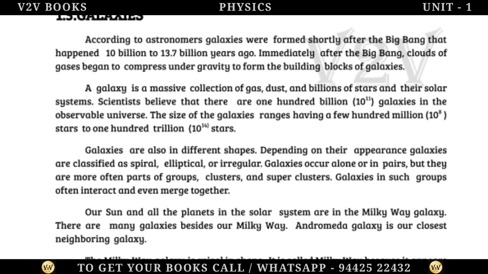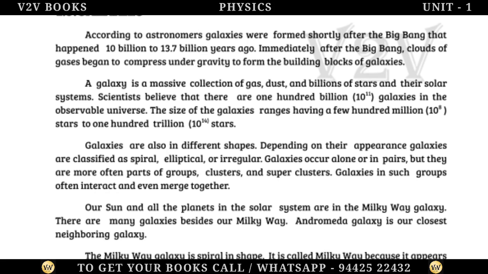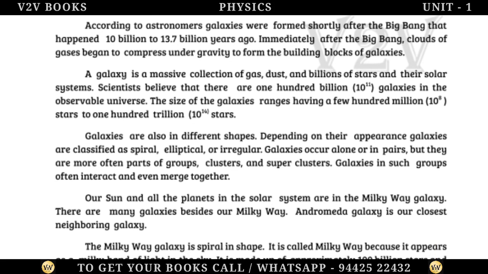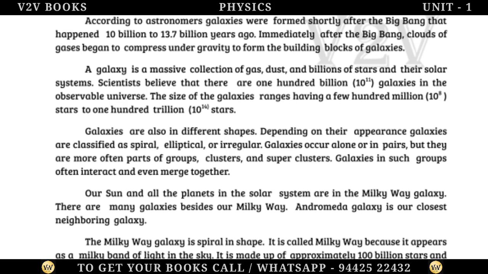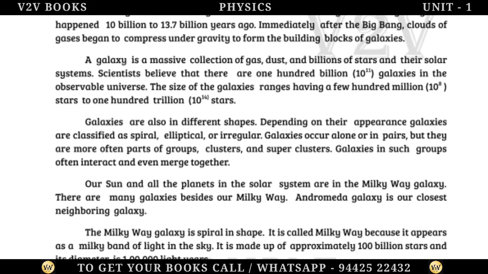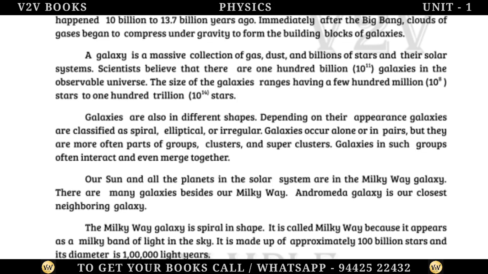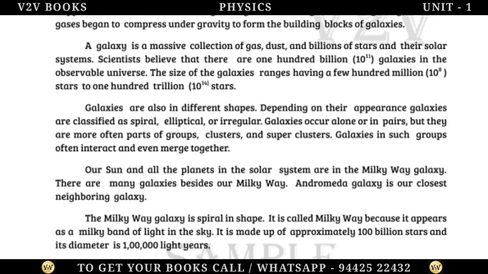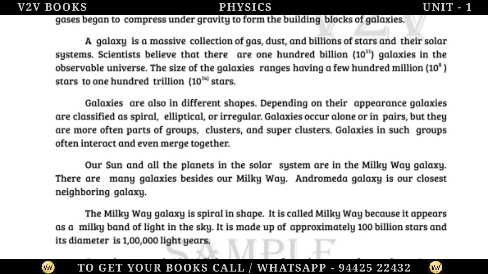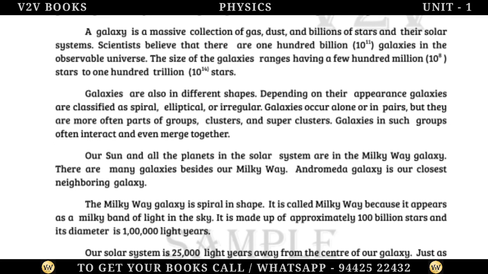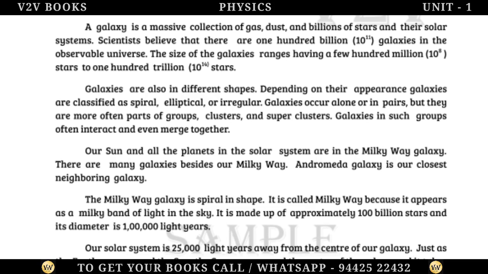A galaxy is a massive collection of gas, dust, and billions of stars and their solar systems. Scientists believe that there are 100 billion, 10^11, galaxies in the observable universe. The size of the galaxies ranges from a few hundred million, 10^8, stars to 100 trillion, 10^14, stars.